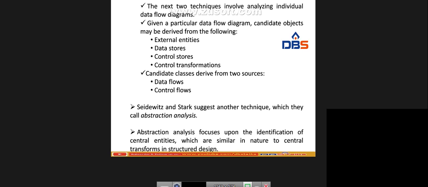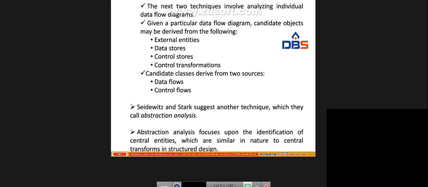The next two techniques involve analyzing the individual data flow diagrams. Data flow diagrams are important because they show what process is going on between the objects, how data flows to the particular operations, and what databases we can use in the system. Given a particular data flow diagram, candidate objects may be derived from the following: external entities, data stores, control stores, and control transformations. These are the four things. Candidate classes are derived from two sources, the data flows and control flows. This is most important.